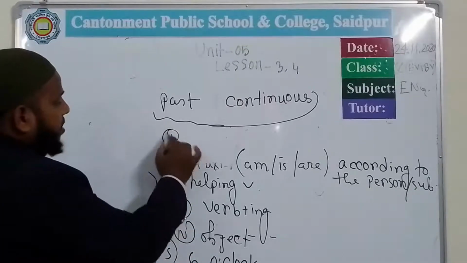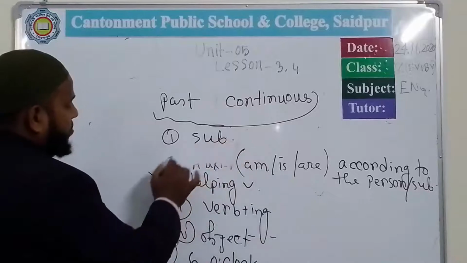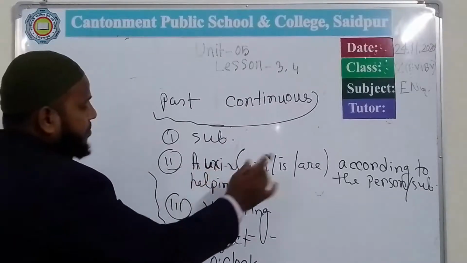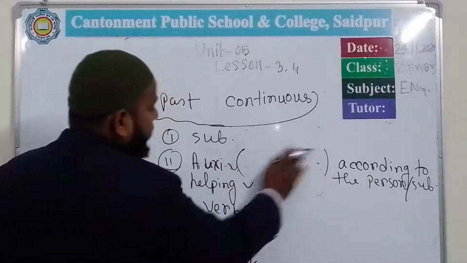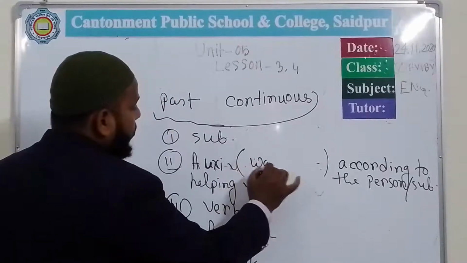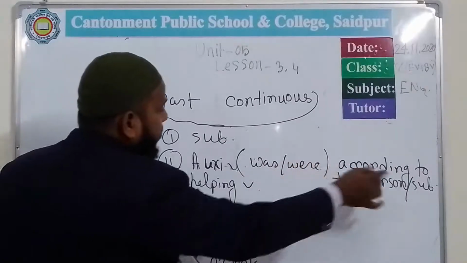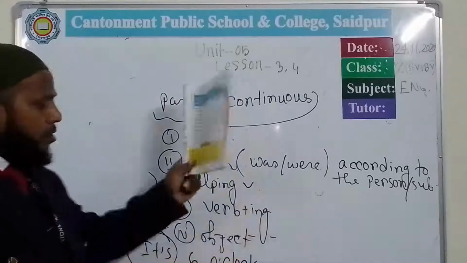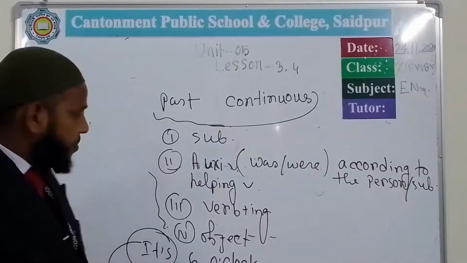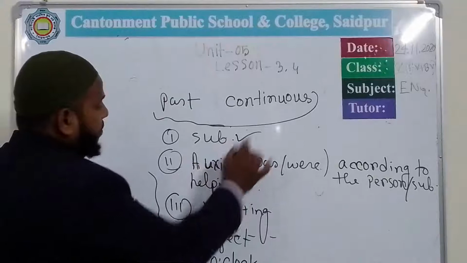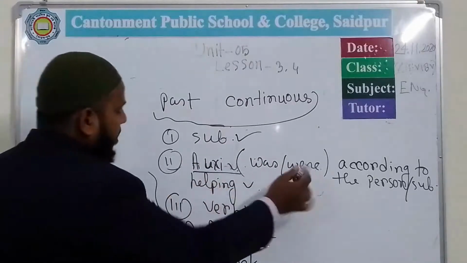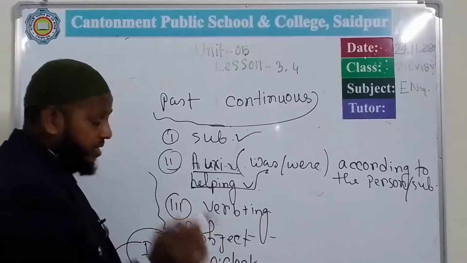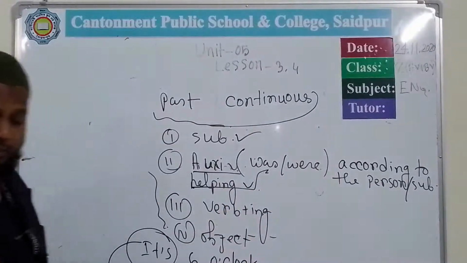So, what is the structure? In this way, subject is same, auxiliary verb is same, not, that is will be changed. Only was and were according to the subject. And then verb plus ing, then object. So all are okay. Only I have to use the subject, auxiliary verb was were, helping verb. These are the helping verbs, you know well. That is the verb plus ing and object.